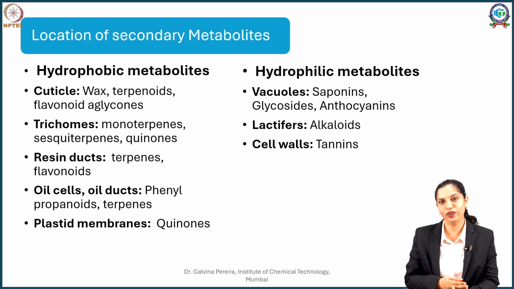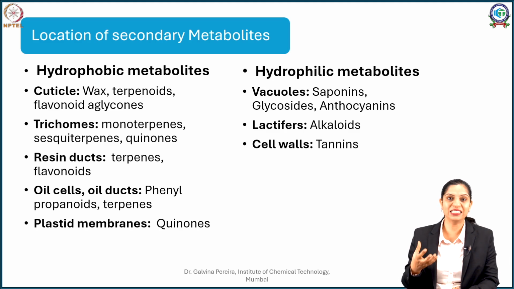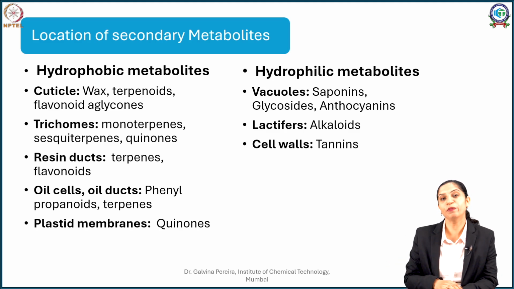Coming to your hydrophilic or water soluble molecules, you will see the leaf mesophyll region or parenchymatous region, especially the vacuoles. Those are the places where you have abundant sap or water coming out. So, there in the vacuoles you will come across compounds such as saponins, glycosides which are nothing but molecules to which sugars have been attached, anthocyanins which are beautiful pigments present in your flowers responsible for the color of certain flowers such as your periwinkle.